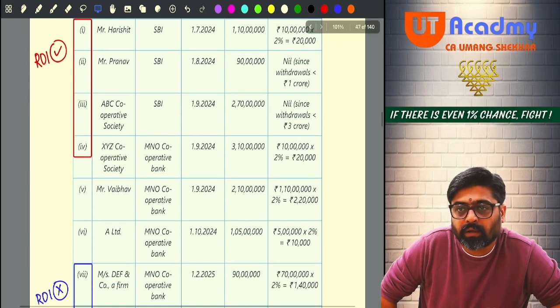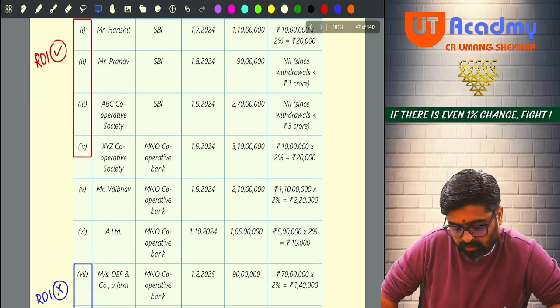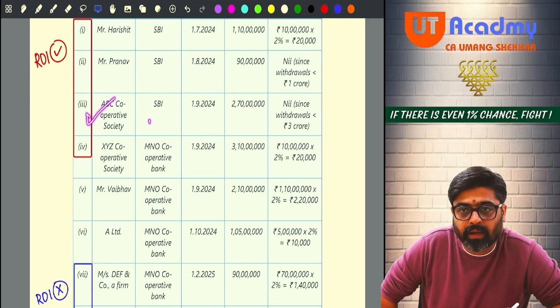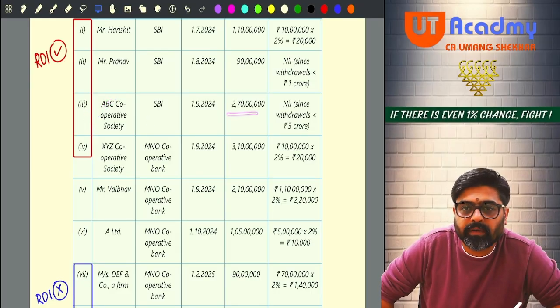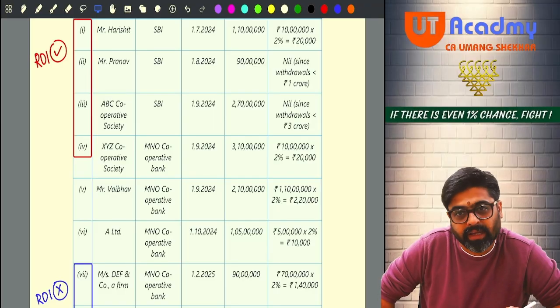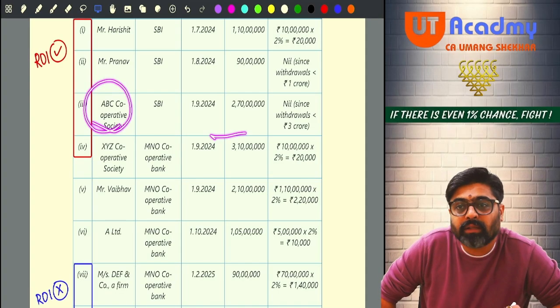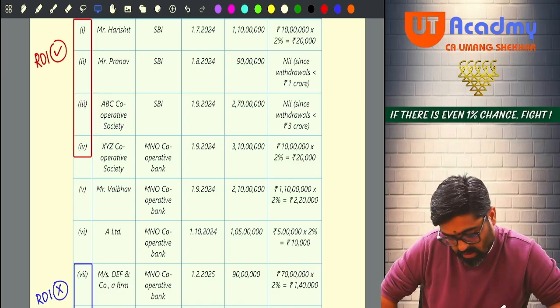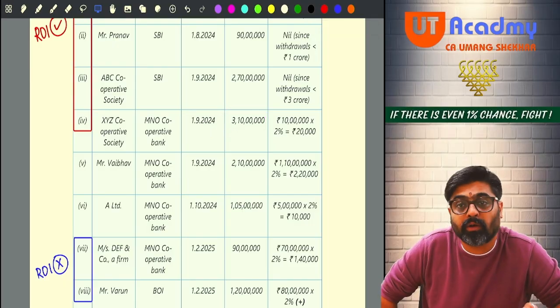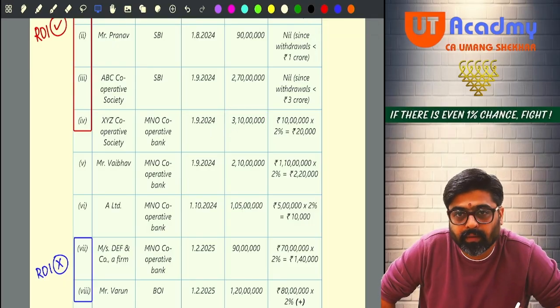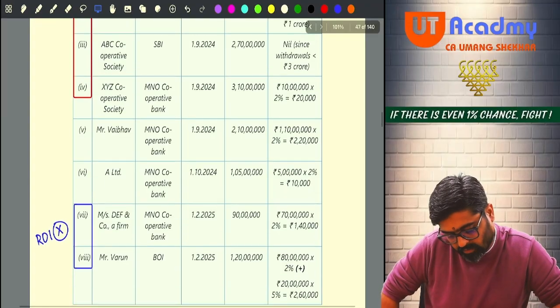1 CR. Now, check. Cooperative society is withdrawing from a bank on 1st September 24. How much? 2 crore 70 lakh. Is it more than 1 crore? Yes, but still there will be no TDS because for cooperative societies, the limit is 3 crores. Okay, now another cooperative society, 1st September, withdrawing 3 crore 10 lakh. Will there be a TDS? Yes. On 10 lakh rupees, 2% TDS will come. Yes or no?